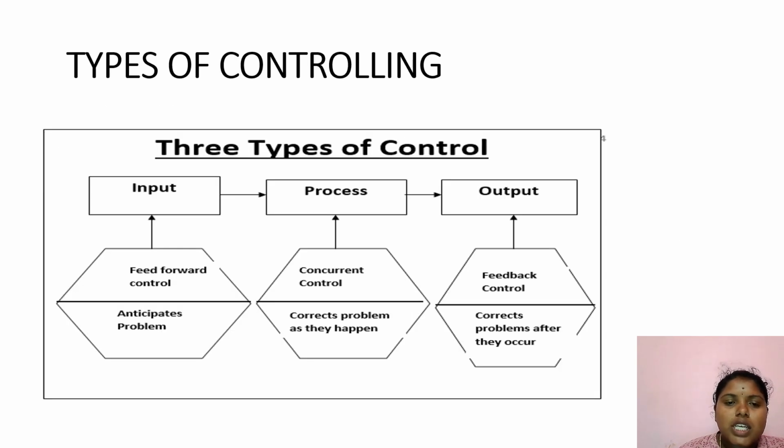Now let me discuss types of controlling. There are three types of controlling: input, process, output. In input, feed forward control; in process, concurrent control; in output, feedback control. Feed forward control anticipates problems. Concurrent control corrects problems as they happen. Feedback control corrects problems after they occur.